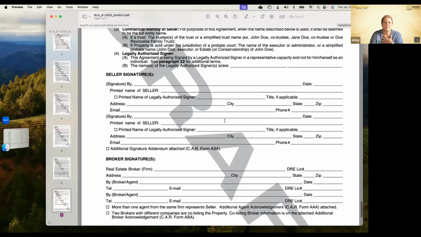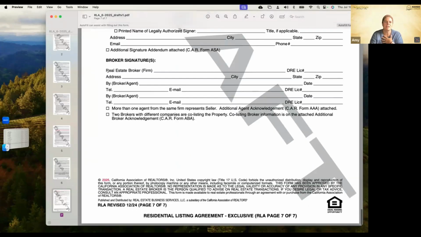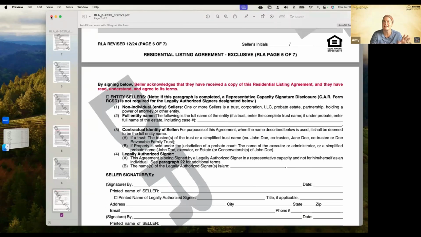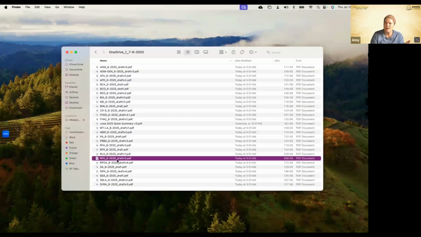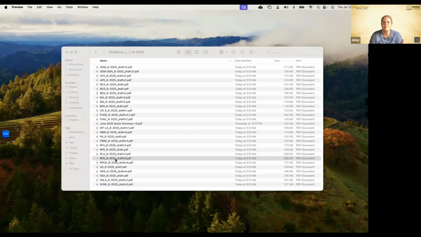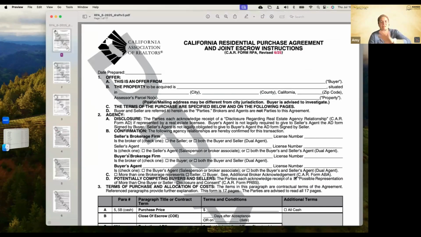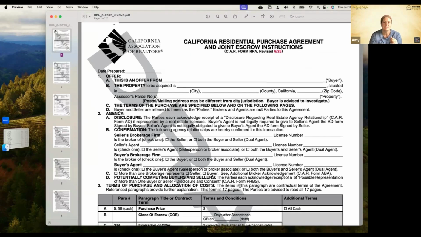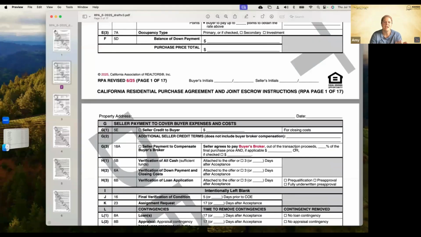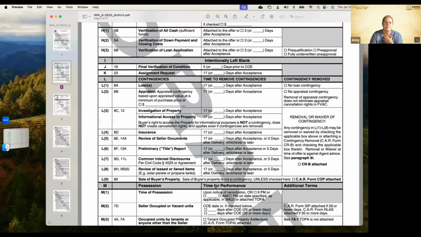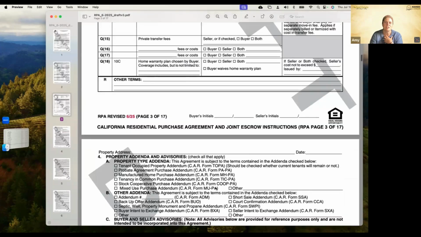They updated this line for signatures in most of the forms. So super simple changes there to our listing agreement. Nothing earth-shattering, nothing that's going to stop your business. Then we have our RPA, which is our residential purchase agreement. They made some changes there. Keep in mind that there were other forms that were changed as a result of the listing agreement or the purchase agreement. I'm not going to cover all those, but they added clarity pertaining to the items here. Seller agrees to pay buyer's broker out of the transaction proceeds. They just added clarity to that line. Super simple. That's where we negotiate the compensation with the seller.